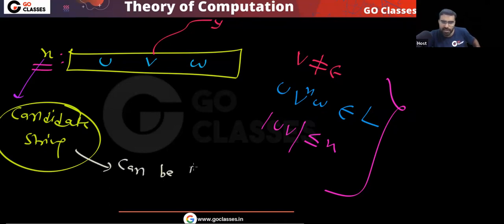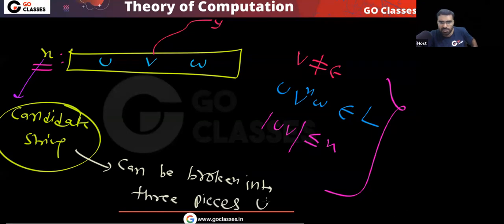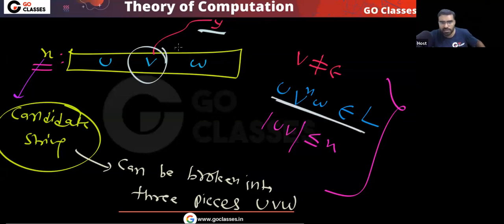This candidate string can be broken into 3 pieces. What are those 3 pieces? U, V, W. The middle piece is your Y, so the middle piece is non-empty, and you can repeat this middle piece any number of times. And this will be within the first P symbols.